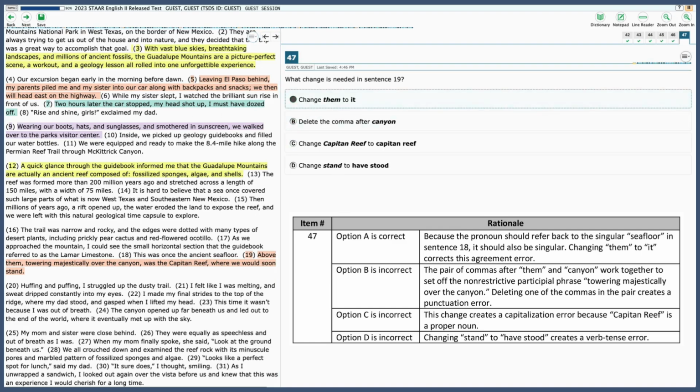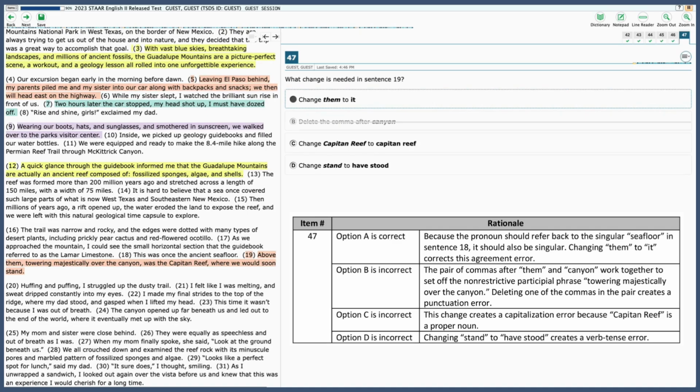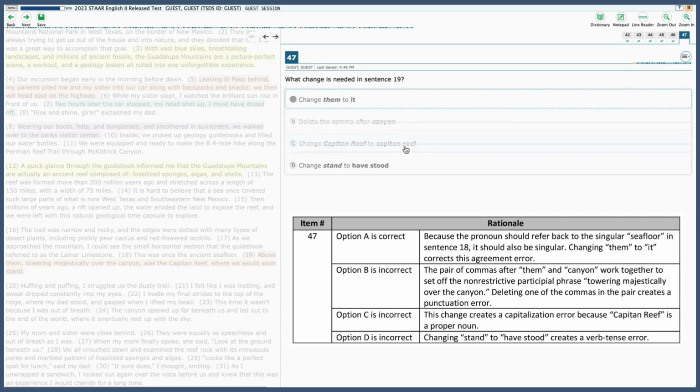So let's select that, but look at the rest. B, delete the comma after canyon. So towering majestically over the canyon. Well, there's a pair of commas here that are working together to set this phrase off, so we can't just delete the one. C, change Captain Reef to lowercase. Well, that is its name. It's proper, so it needs to stay capitalized. So let's cross that off.